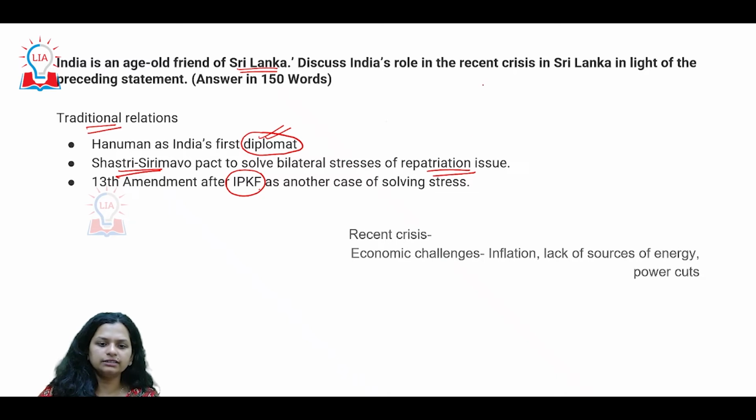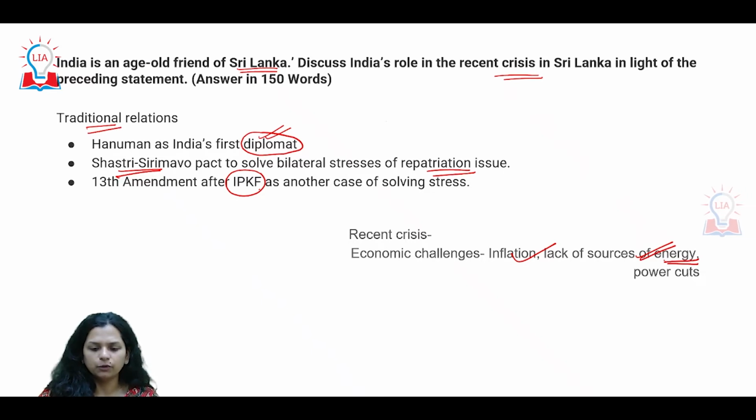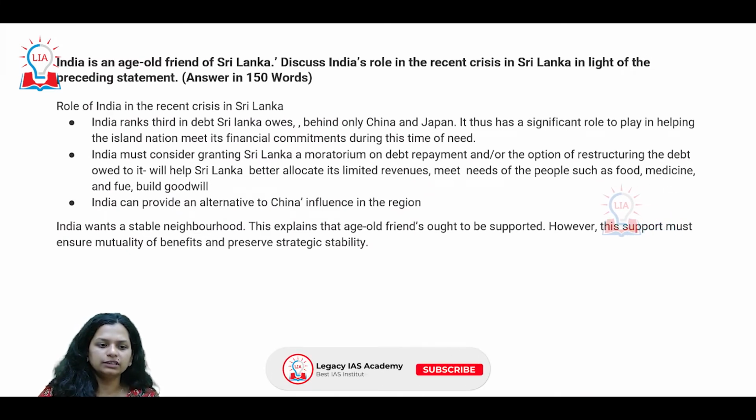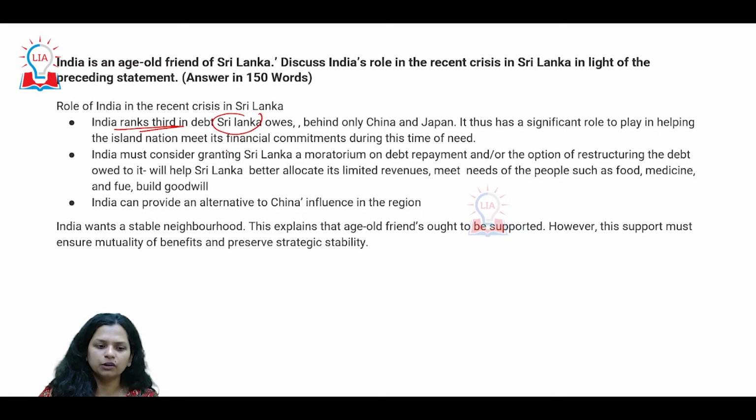Now, as far as the current crisis is concerned, we are looking at Sri Lanka troubled with inflation, problems of lack of energy, and then black marketing and hoarding going on, lots and lots of power cuts affecting normal life in the country. So India happens to be one of the third countries to whom Sri Lanka owes a lot of debt. So that makes India's role extremely important in Sri Lanka meeting its financial commitments.